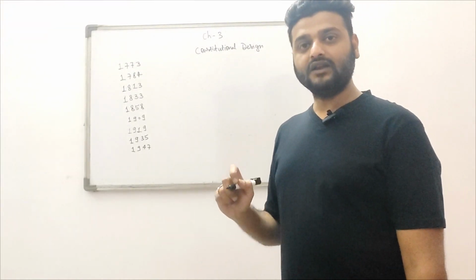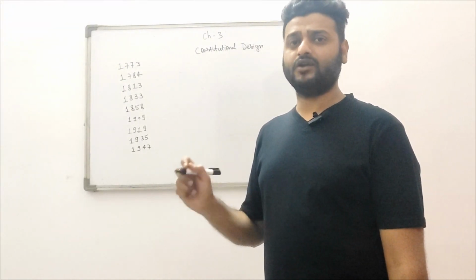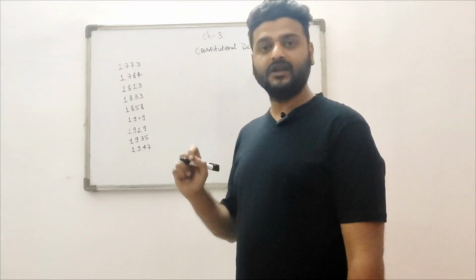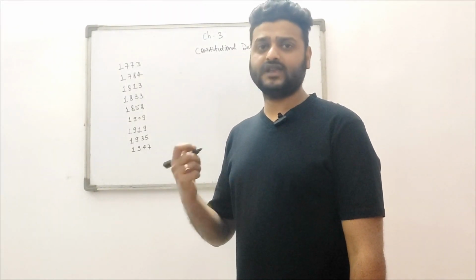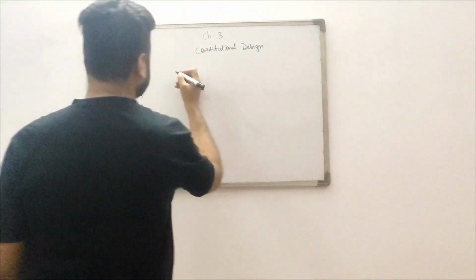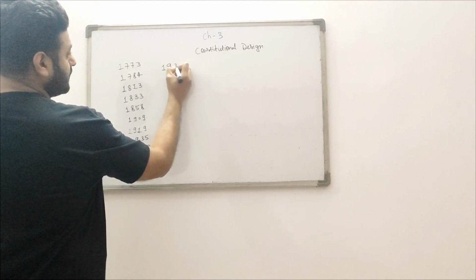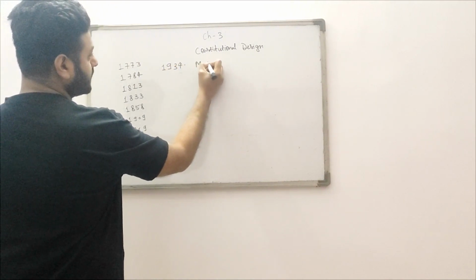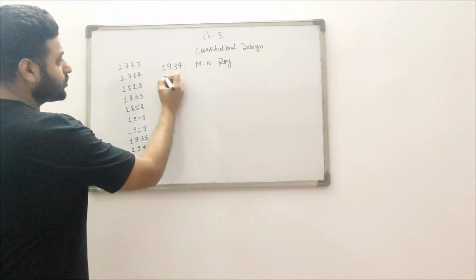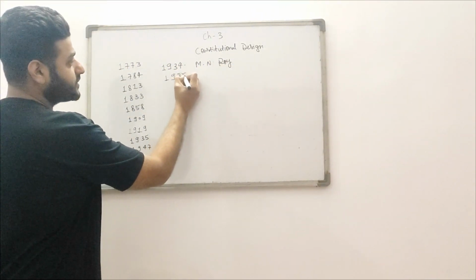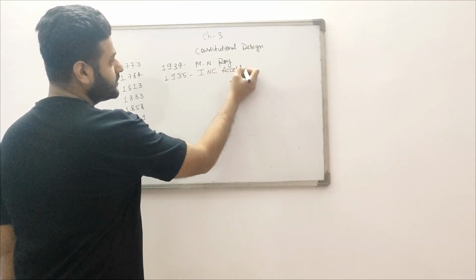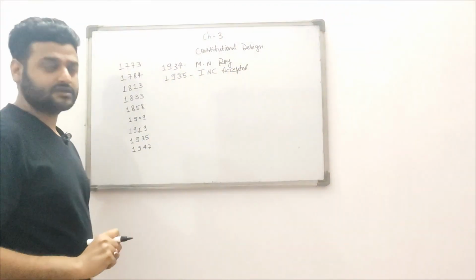First, in 1934, a person whose name was M.N. Roy, a communist, demanded for the first time that there should be a separate constitution for independent India. In 1935, the Indian National Congress officially accepted his demand, that there will be a constitution after independence.